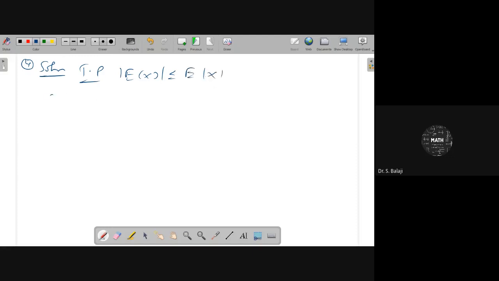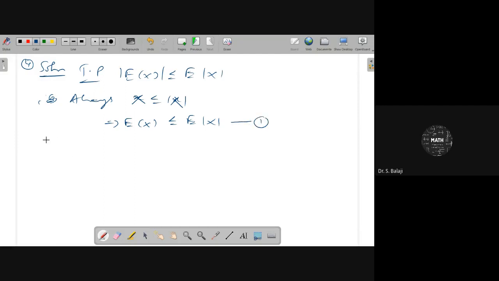In what manner can you get that here? Always x is less than or equal to mod x. Therefore, you can say that E of x is less than or equal to E of mod x. You write it in terms of capital letter. Always x is less than or equal to mod x here. Therefore, E of x is less than or equal to E of mod x.